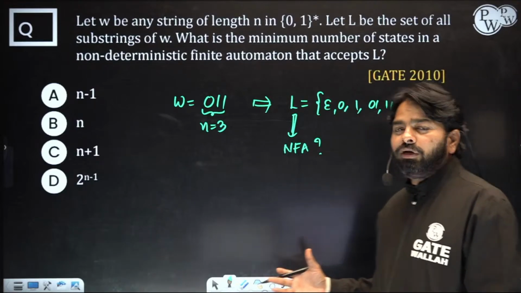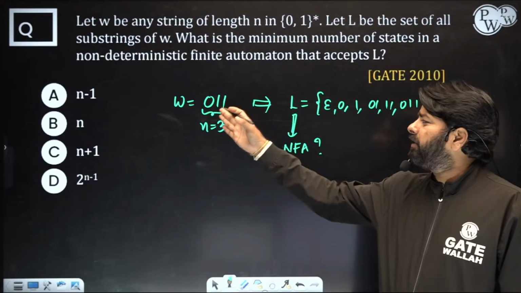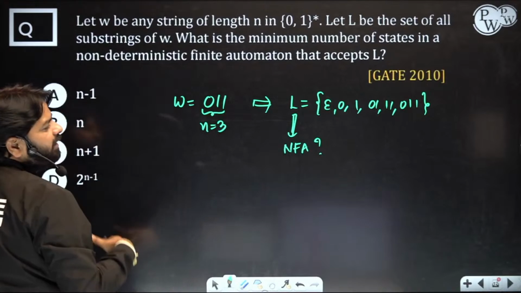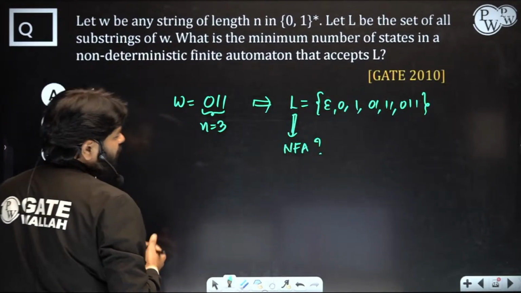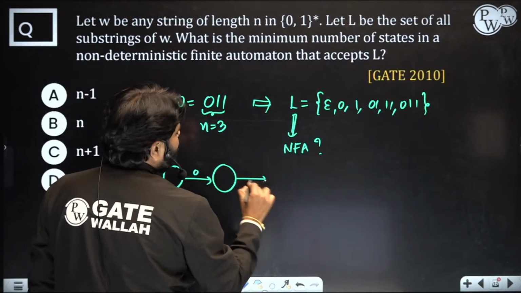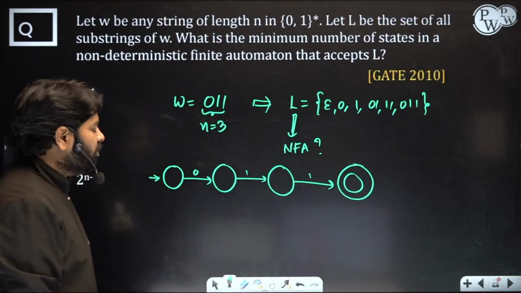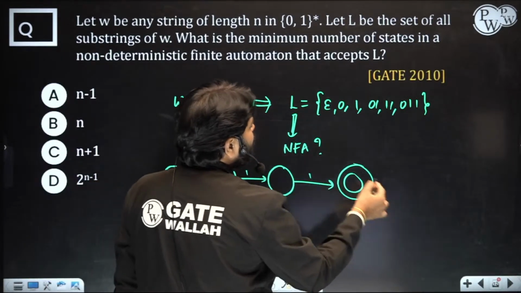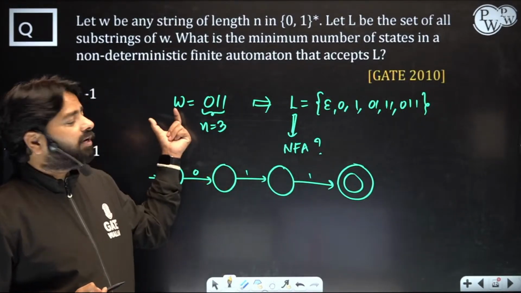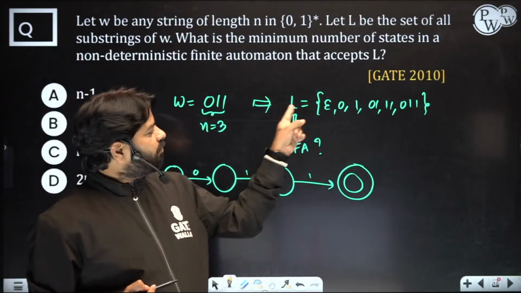Right, you have an algorithm, you can convert an NFA with the same number of states. If you know the NFA for W, you can get the NFA for L. So for this you design an NFA, and with the same number of states you can design the substring automaton. For this you can design something like this, 0, 1 and followed by 1. So this is the NFA for W. Now you can modify this NFA to get the automaton for L, and this is the minimum automaton for W, with the same number of states. How many states did you get? 4 states will also be there for L.